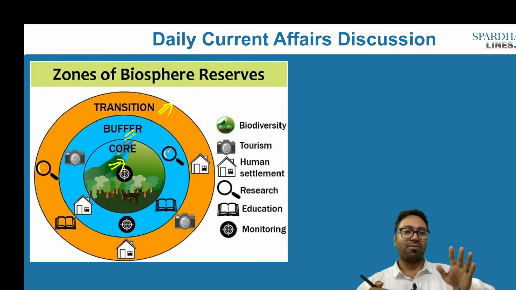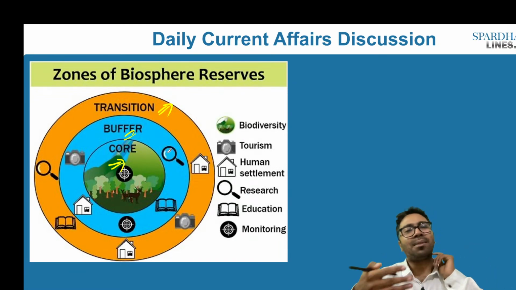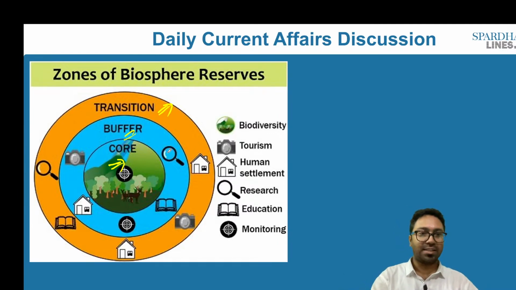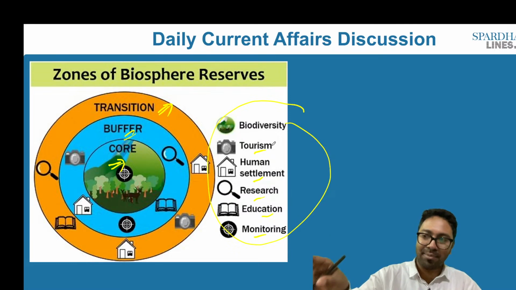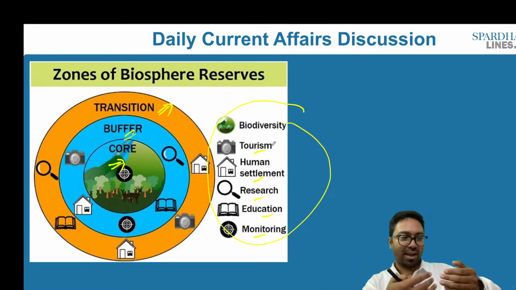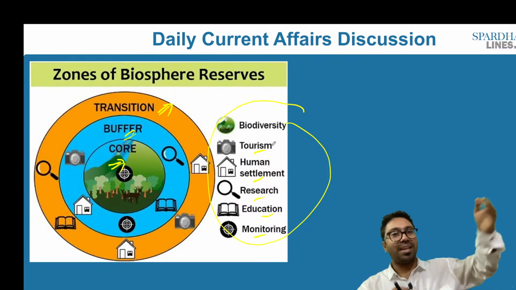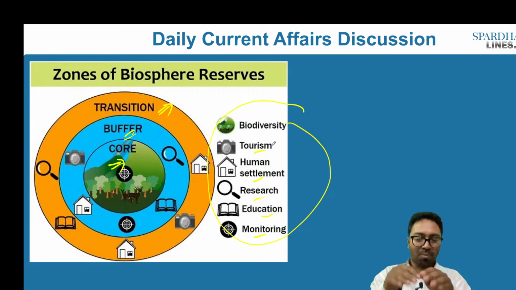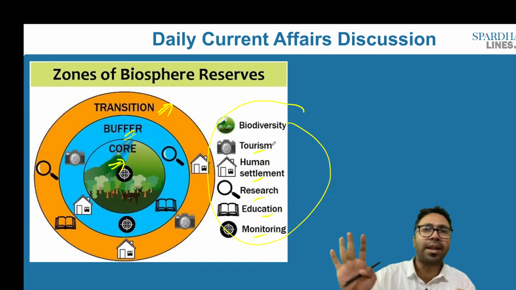And then we have the buffer zone. In the buffer zone, there are some activities which can take place. Let's say, for example, in the buffer zone we can have tourism, human settlement, monitoring, research and development, and educational activities. All these activities will take place only with the support and permission of the government. So we will have a symbiotic relationship between the nature as well as us. So in this particular backdrop, in core areas, there will be no activities whatsoever.